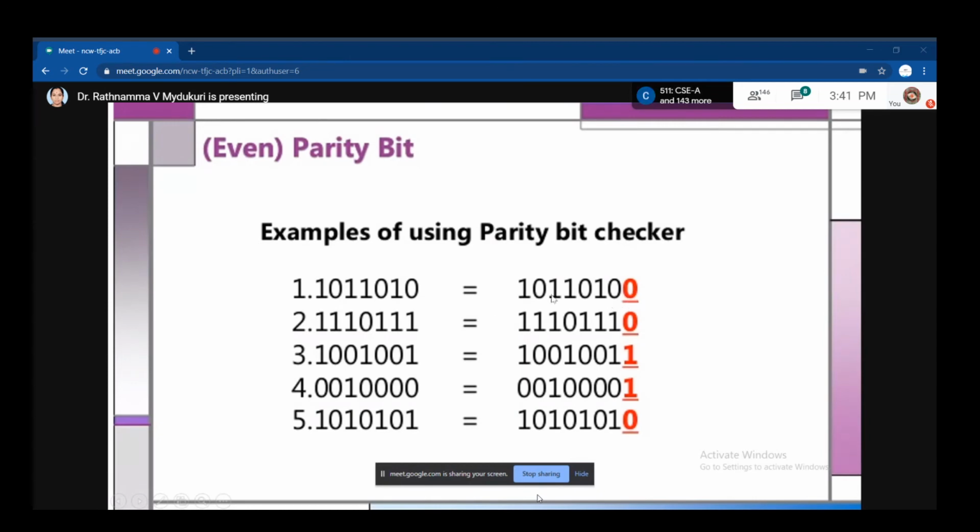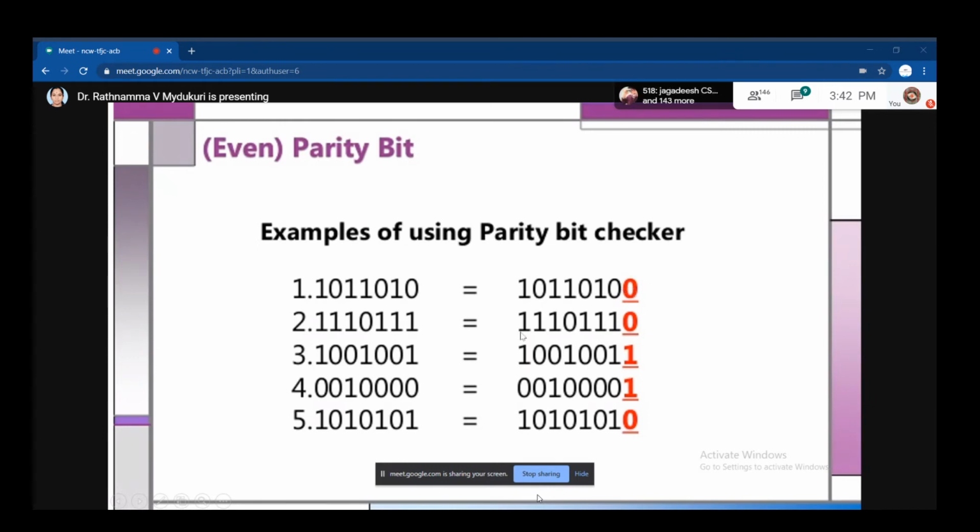It is even parity, so you check the total number of ones. How many ones are here? 4, ma'am. 4 ones means it is even parity, so the parity bit is placed as 0.